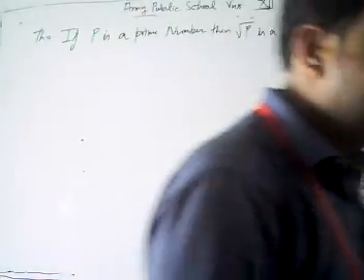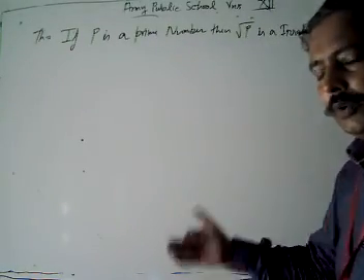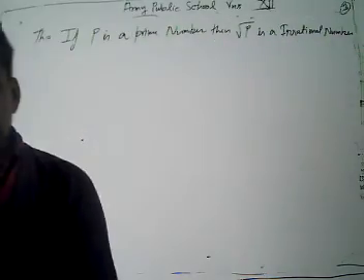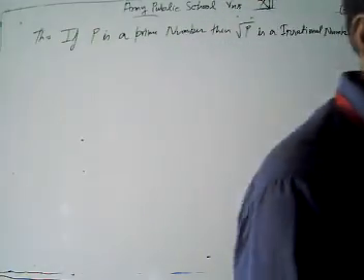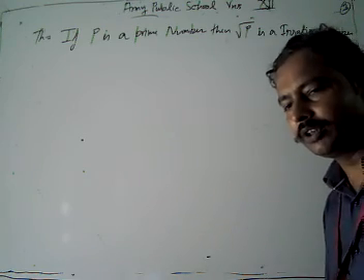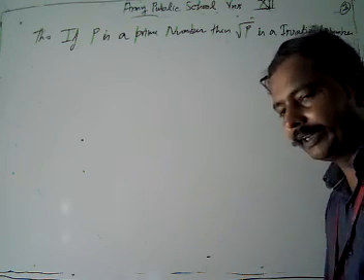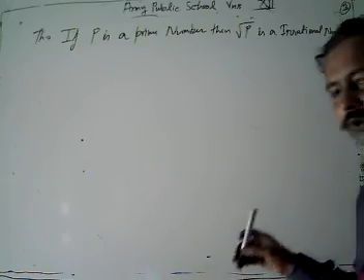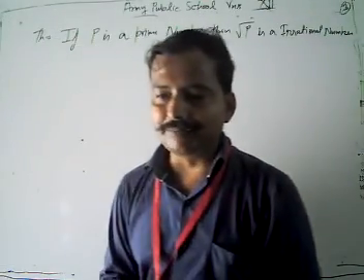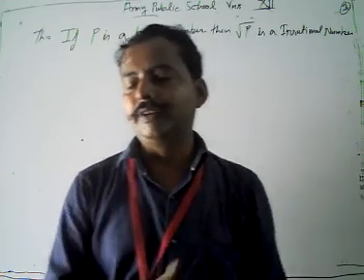Now look, to prove this: if p is a prime number, then root p is an irrational number. We are again going to use the contradiction method, which we sometimes use to prove a problem.